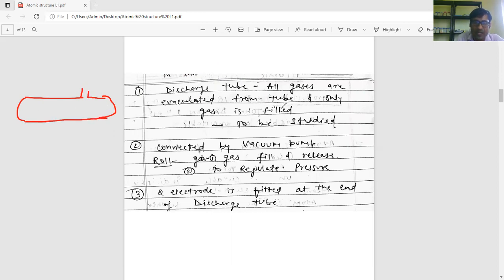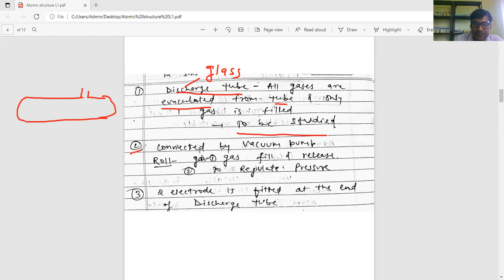All gases are evacuated or removed from this tube, and only one gas, the one we want to study, is filled in it. So this is a discharge tube, made up of glass, and all other gases are evacuated or removed from it.